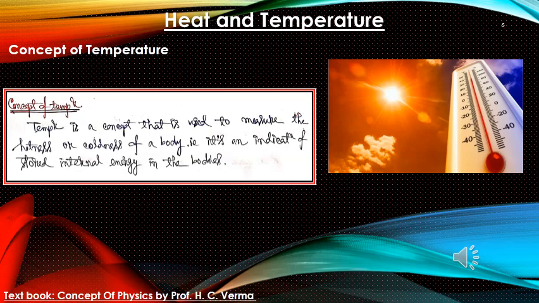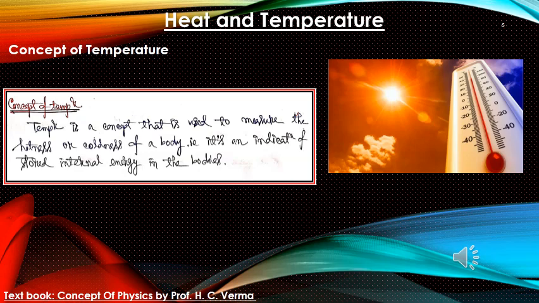It is written that temperature is a concept that is used to measure the hotness or coldness of a body. That is, it is an indication of stored internal energy in the bodies. So where does this hotness or coldness come from? It comes from the stored internal energy of the bodies. So to measure that stored internal energy in a convenient manner, we have introduced the term temperature.